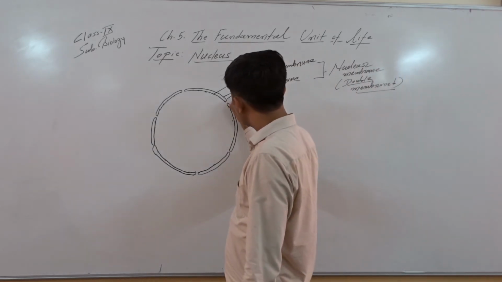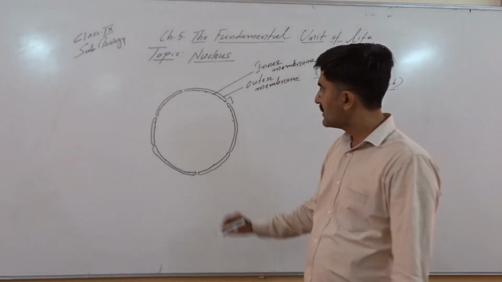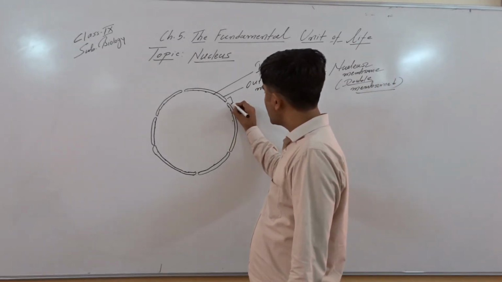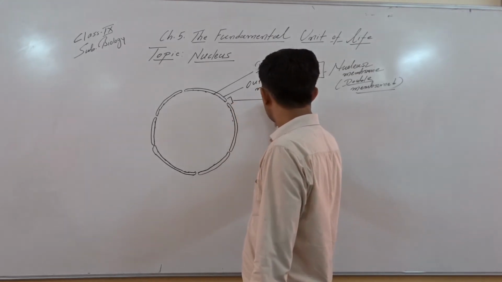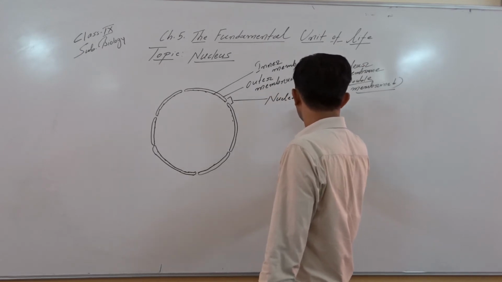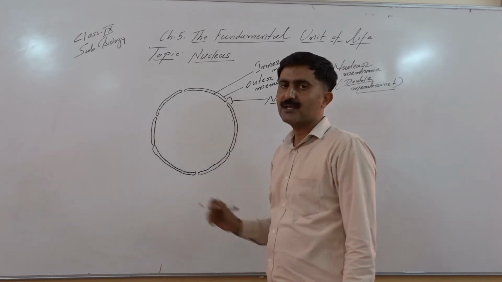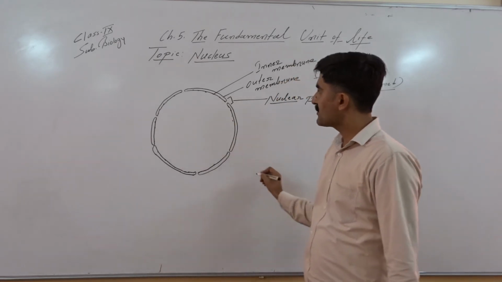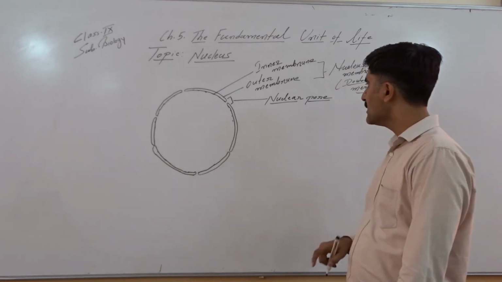Because we know that the nuclear membrane is not continuous, there are gaps. That gap leads to the formation of pores. These pores are called nuclear pores. Please remember, these are called nuclear pores, and they help in communication, movement of substances from cytoplasm to the nucleoplasm and nucleoplasm to the cytoplasm.